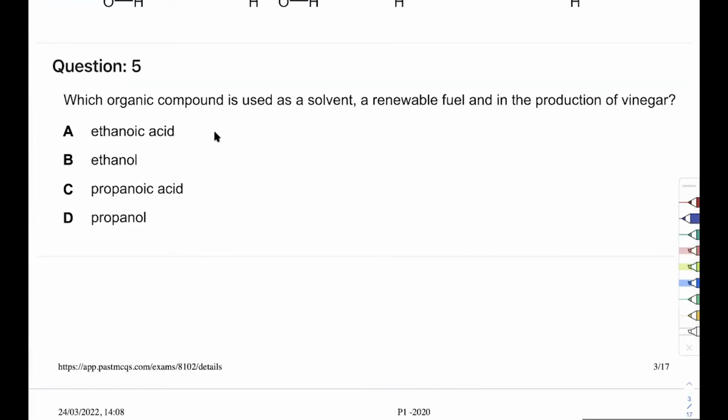Which organic compound is used as a solvent, a renewable fuel, and in the production of vinegar? Interesting. So we need this thing as a solvent. Alcohols are good solvents, so B or D could be it. A renewable fuel: alcohol, we make it from fermentation and we use it as a fuel, for biofuel. And in the production of vinegar, does anybody know what's the main component of vinegar?